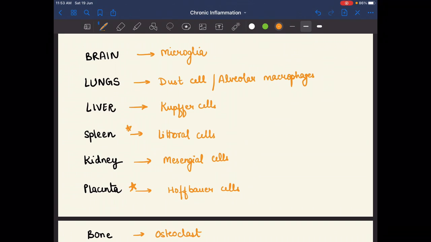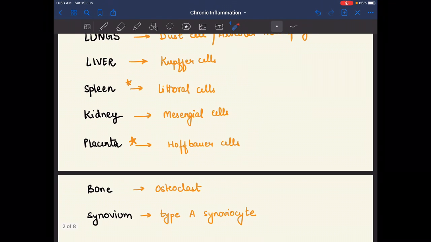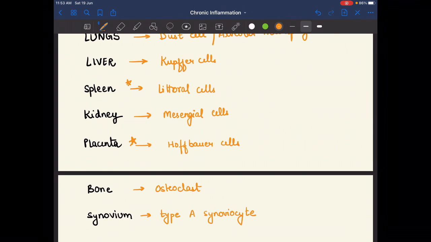Like in the brain, microglia. In the lungs, dust cells or alveolar macrophages. In the liver, Kupffer cells. In the spleen, littoral cells. In the kidney, mesangial cells. In the placenta, Hofbauer cells. In the bone, osteoclasts. And in the synovium, type A synoviocytes. So basically in the exam this question is asked, that the macrophage in the placenta is known as Hofbauer cells, and the macrophage in the spleen is known as littoral cells. So this is about macrophages in particular organs.